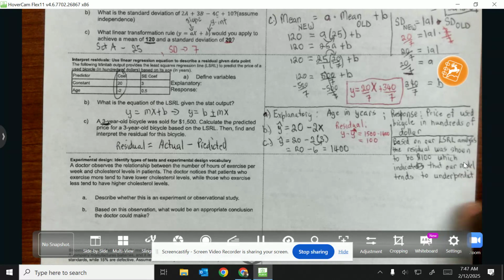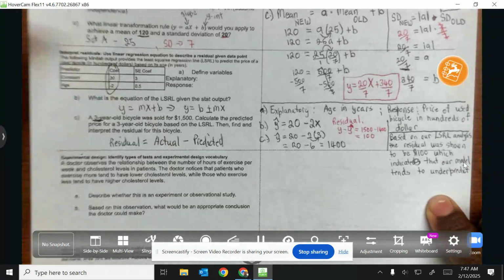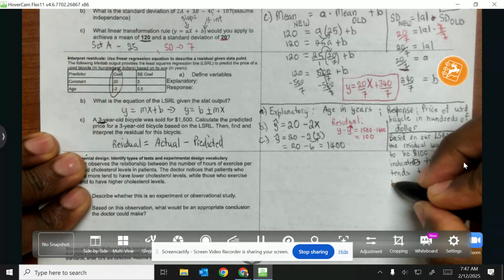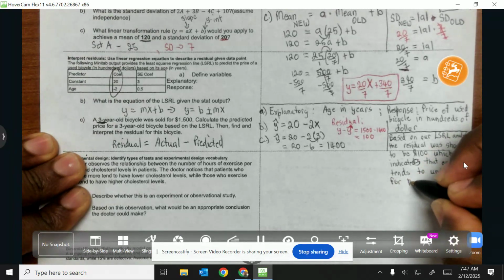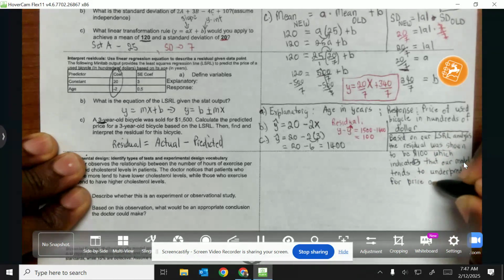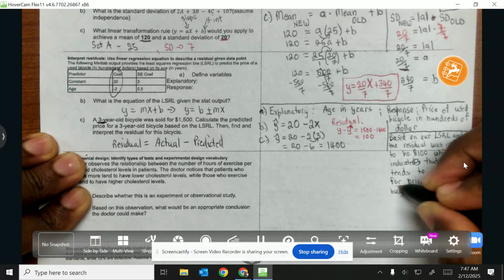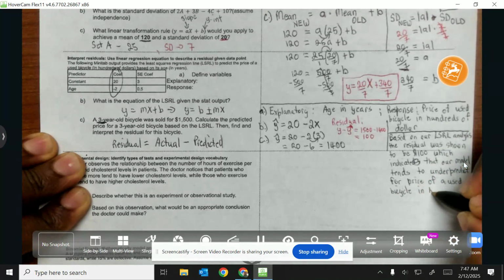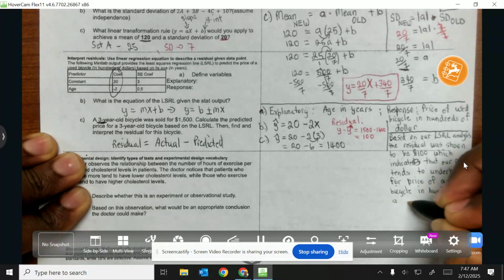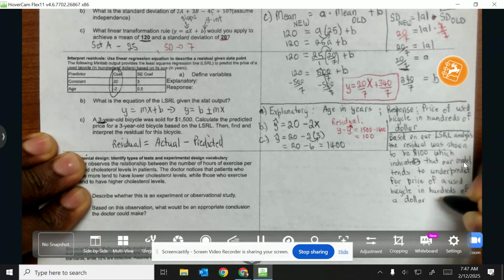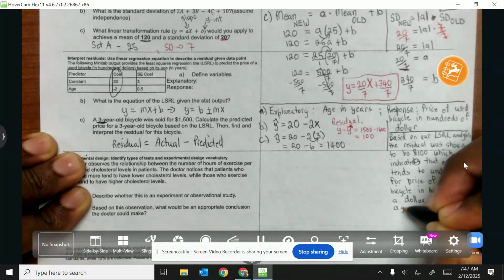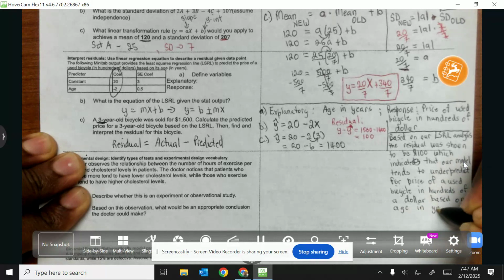A lot of times when you're representing this, you need to talk about underpredict for what. So, underpredict for price of a used bicycle in hundreds of a dollar based on age in years.